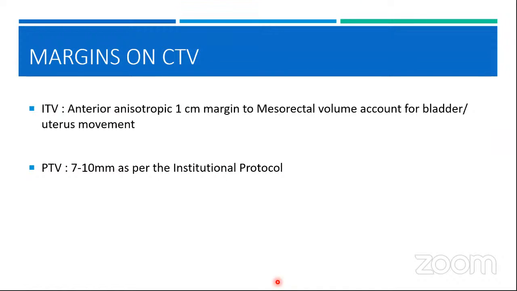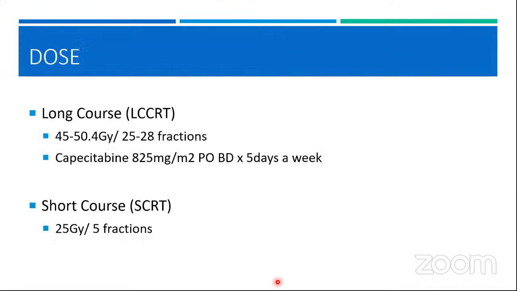Now coming to the margins, in the mesorectal volume, which is located posterior to the bladder, you need to give an ITV. Only an anisotropic, meaning asymmetrical, margin, only anteriorly. In the position where it is close to the bladder, you give a 1 centimeter anisotropic margin to account for the bladder and the uterus movement. And other than that, you give your PTV, which is going to be as per the institutional protocol. It can be 7 mm, 10 mm, or even 1.5 cm.